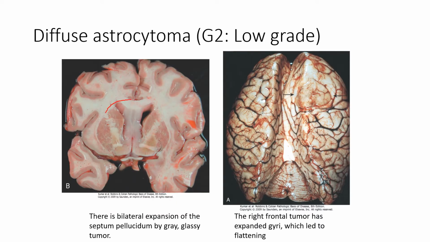You can see there's a tumor at the septum pellucidum here. This is diffuse astrocytoma, and in the right picture you can see there's an expansion of the gyri here, which led to the flattening of the gyri, and this is also diffuse astrocytoma.